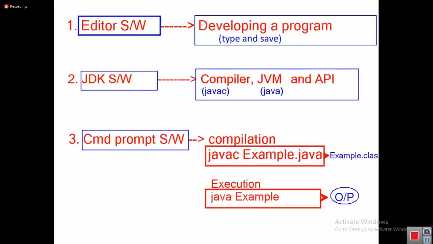What is the purpose of them? Editor software for developing a program, type and save. JDK software for obtaining three things into our system: compiler, JVM, and API. Compiler is nothing but javac. JVM is nothing but java, and API. So compiler and JVM are available in the bin folder, API is available in the lib folder. Command prompt software is for running compiler software and JVM software to compile and execute our program.